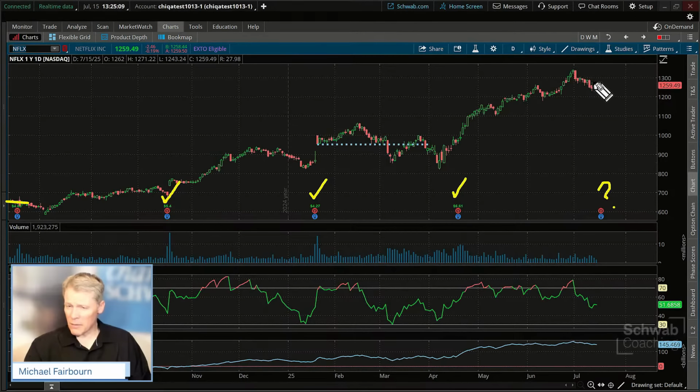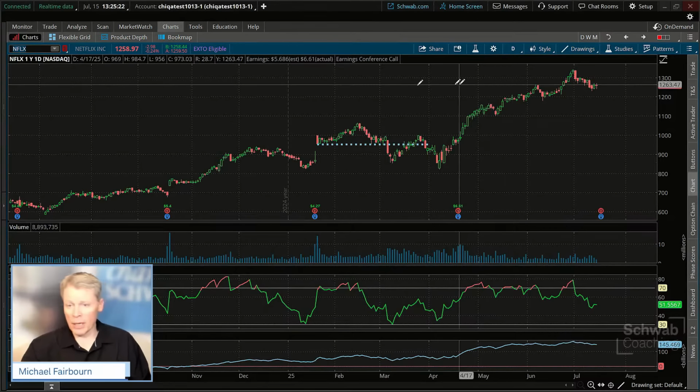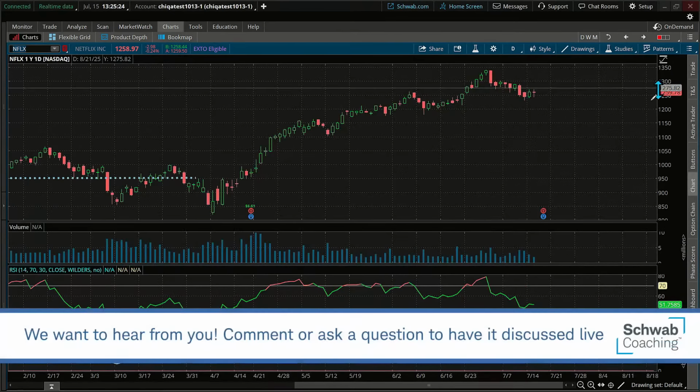Now, Netflix is very, very highly priced here, right? And this is sort of a flag pattern, as you can see, and it's been a consistent little bit of a flag as we've broken higher, and it has shown some pretty good strength. If we really zoom in on this now, where are we resting at? Okay, so kind of right at those prior highs. Now, this is an interesting flag, but I wanted to do our first example, which could be a flag sort of a setup.